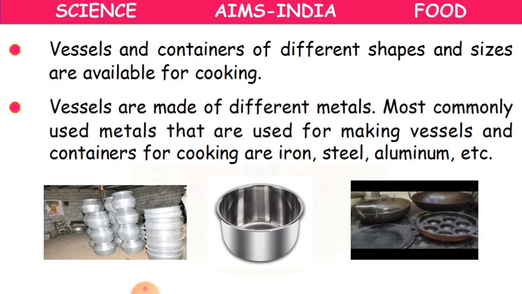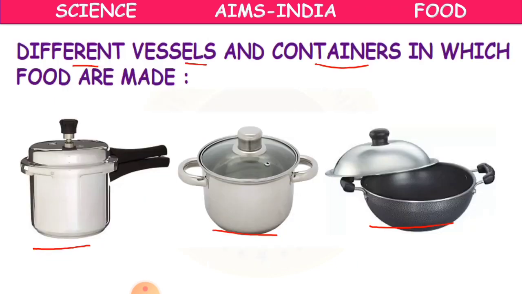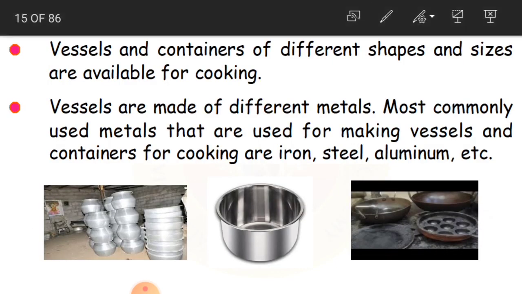Vessels and containers of different shapes and sizes are available for cooking, as we said. And why do we use them?